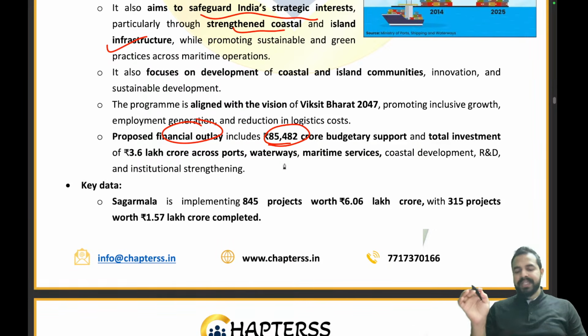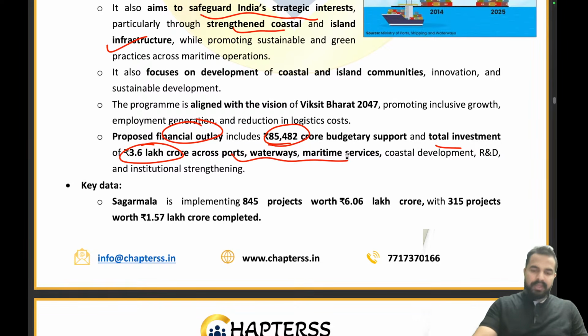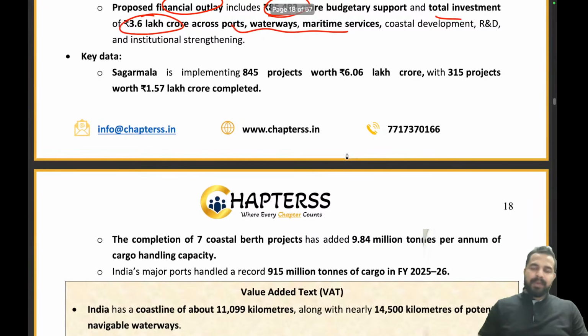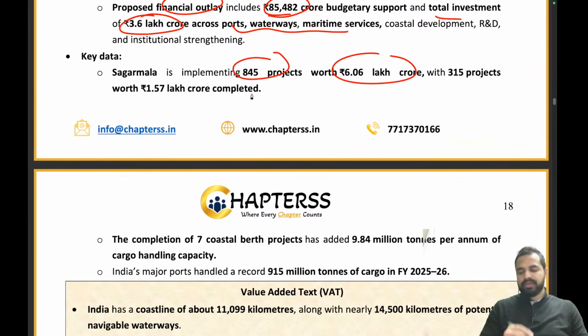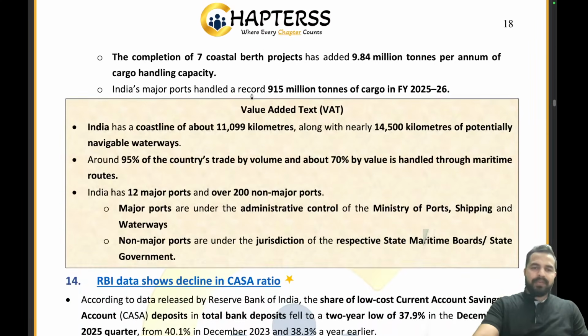The proposed financial outlay for this particular scheme, and the total investment we are expecting is 3.6 lakh crore across the ports, waterways, maritime services. When we talk about the Sagar Mala, it is implementing 845 projects right now worth 6.06 lakh crores. Clear to everyone? I know that there is a lot of data here, but yes, we have to cover that from the exam point of view.